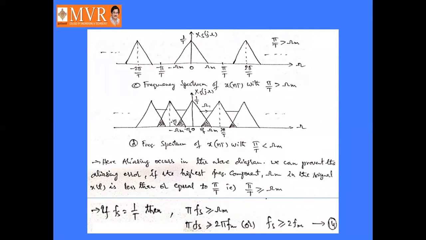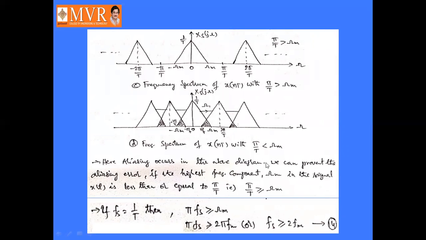We can prevent the aliasing error if the highest frequency component ωm in the signal x of t is less than or equal to π/T, that is, π/T is greater than or equal to ωm. If it is less than ωm, then aliasing occurs. If it is greater than or equal to ωm, there is no aliasing.